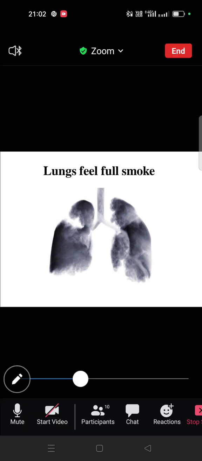Another symptom, lungs feel like smoke. It means the patient is always feeling that something is filling the lungs. But these symptoms we can correlate with the practice of medicine, with the respiratory system. So can anyone tell me the name of a disease condition where we will find lungs feel like smoke? Can anyone tell? So we can correlate with chronic bronchitis, asthma. These are the conditions where we will find smoke-like feeling. Okay.